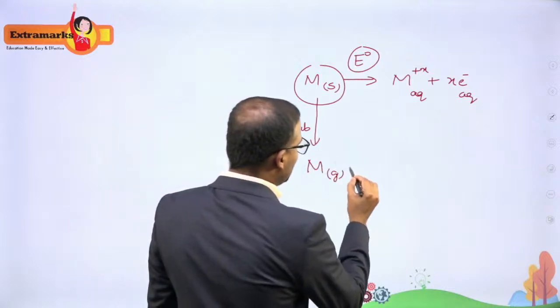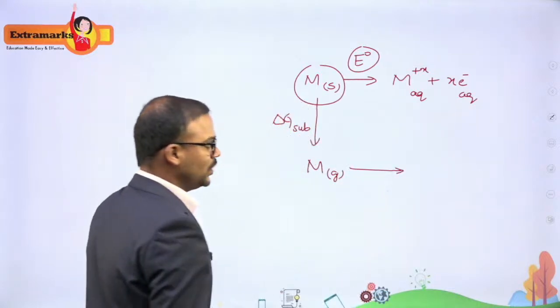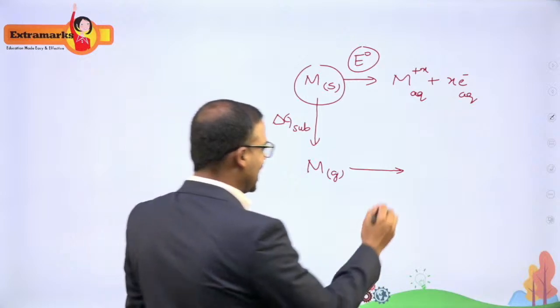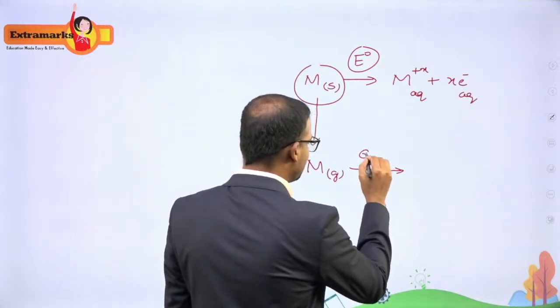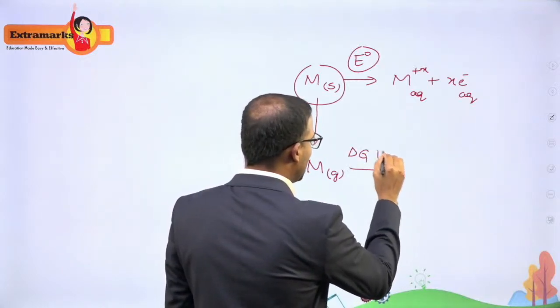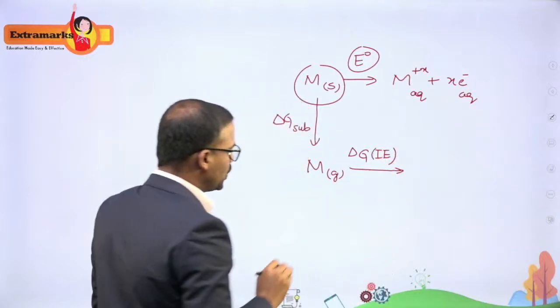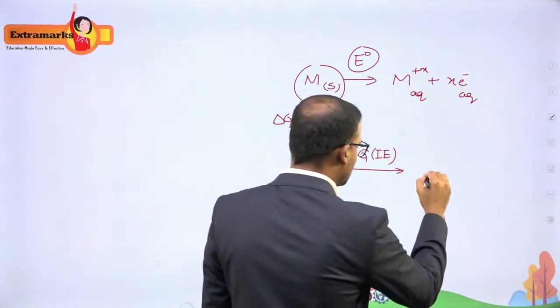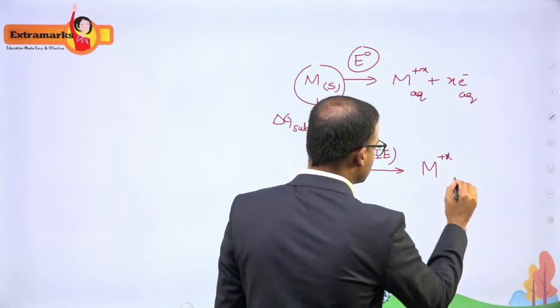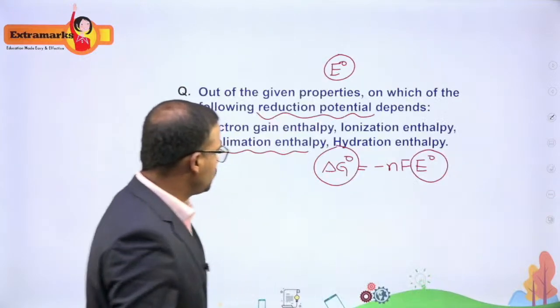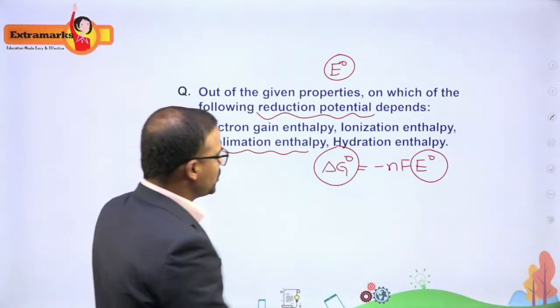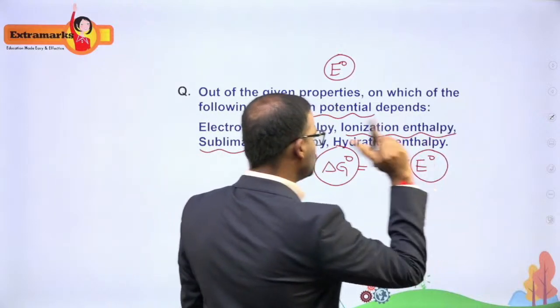Then what does this metal have to do? It has to ionize now. So when it has to ionize, I have to use the ionization enthalpy. So it has to ionize into ions, okay? It means it has to convert into its ions like this. So again I have to use the ionization enthalpy. It means this one. So I have used 2.